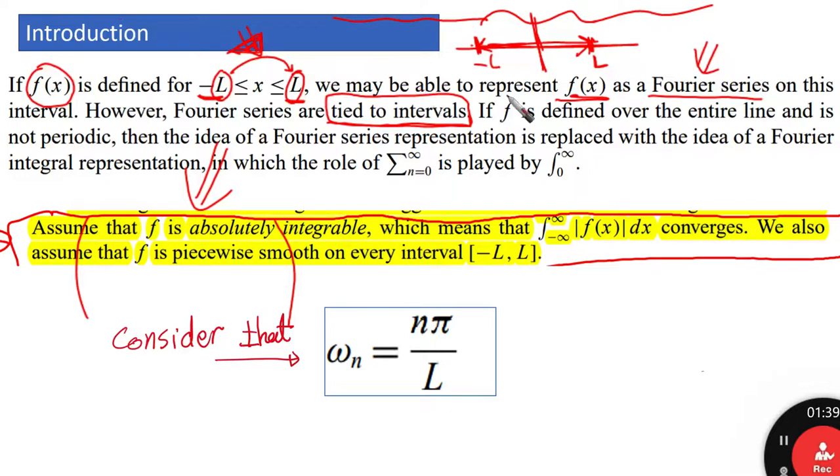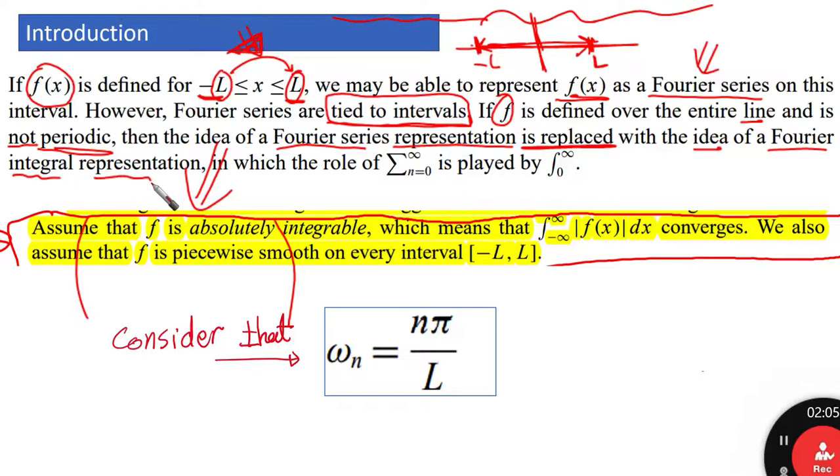If this function f of x is defined over the entire line and is not periodic, it doesn't have a repetitive pattern, then the idea of a Fourier series representation is going to be replaced with the idea of Fourier integral representation.